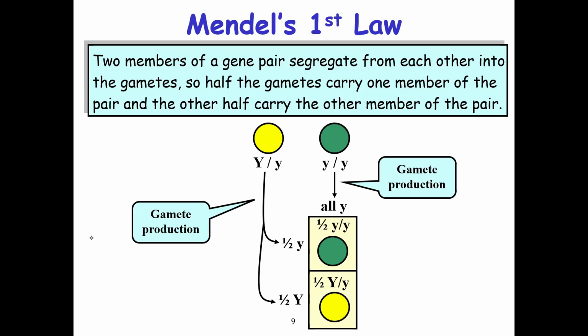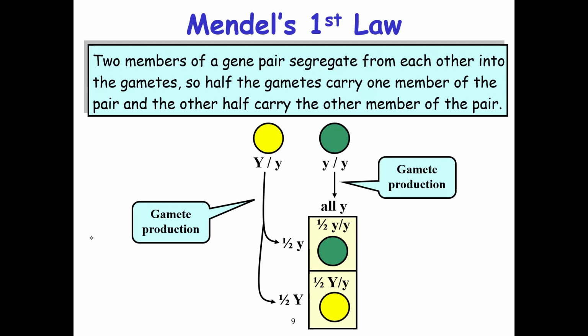Like for example, we have capital Y, small y, small y, small y. When the two members of a gene pair segregate from each other into the gametes, half the gametes carry one member.